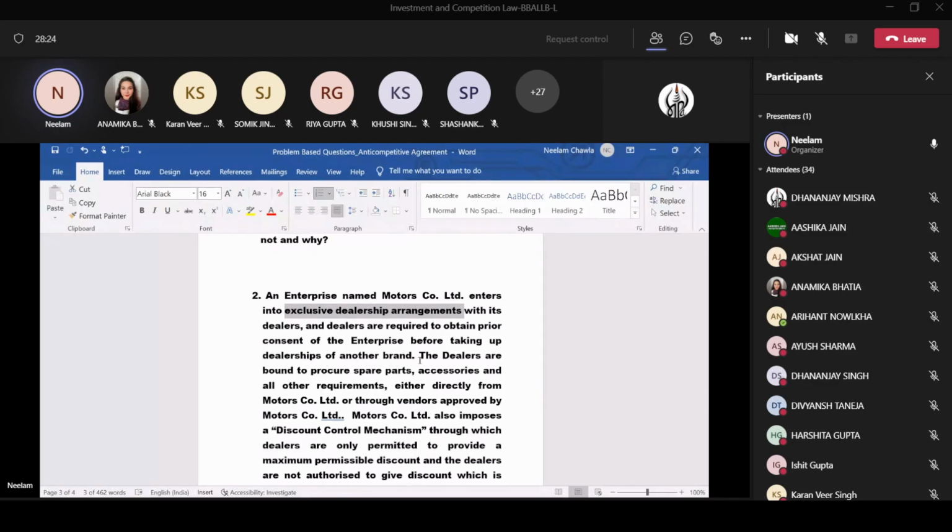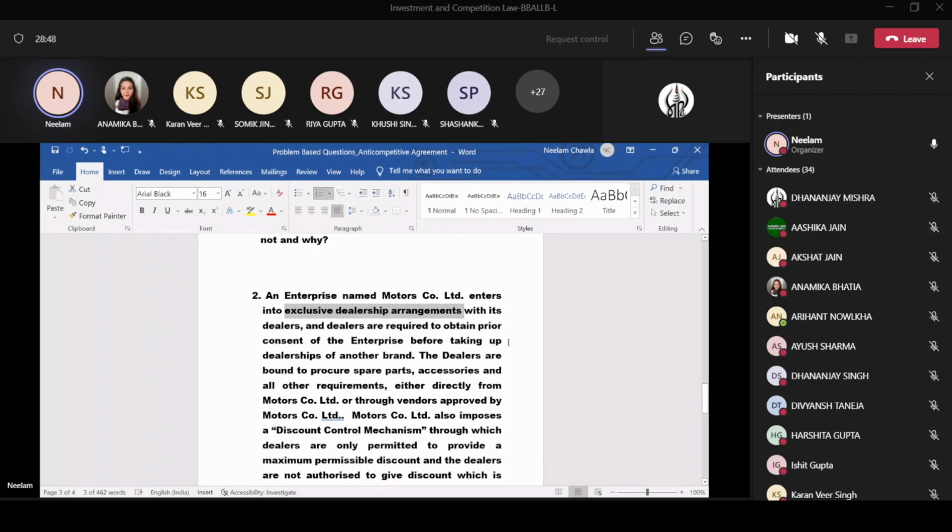Now there is a case law, FX Enterprises. Now this problem is based on that. In this case, the CCI said yes, this is not an example of exclusive dealing, because here they are not prohibiting, they are only telling that okay, take only prior consent from us.